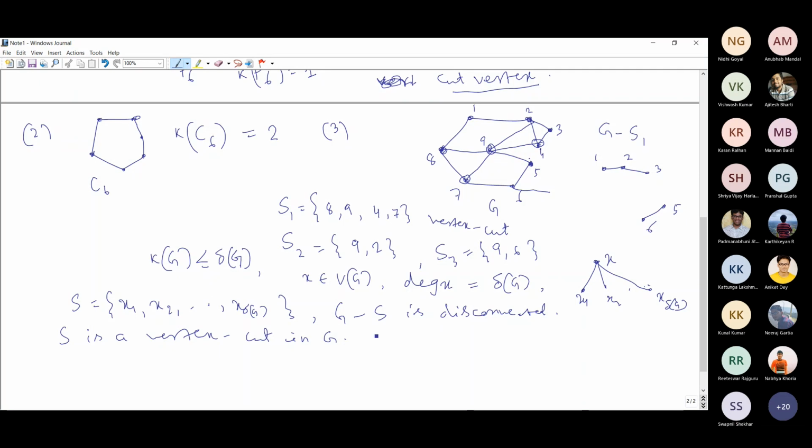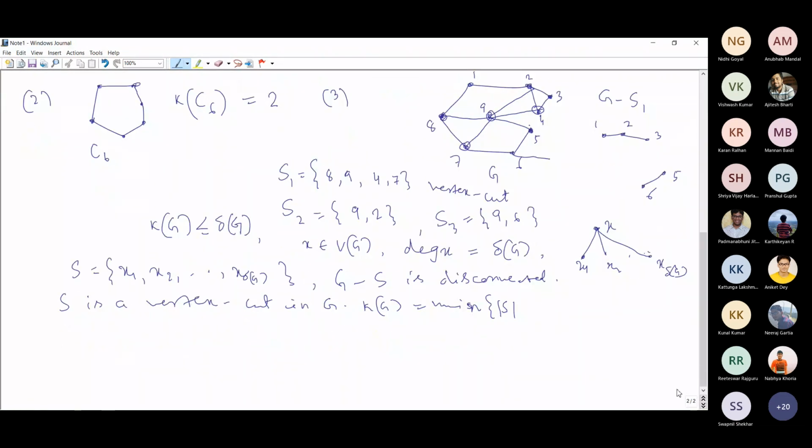And what is the vertex connectivity? Kappa G is the minimum of the cardinalities of all these vertex cuts, right? Understand that, the minimum of the cardinality of all these vertex cuts. The definition I have already given. Since vertex connectivity is the minimum cardinality of a vertex cut, you get that vertex connectivity is less than or equal to delta G. Did you get this?